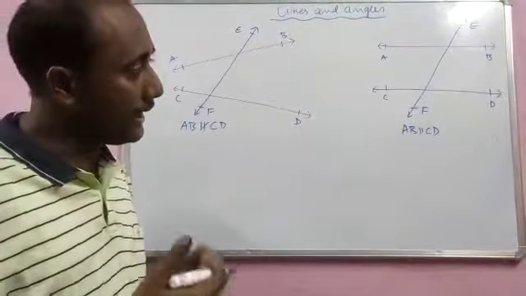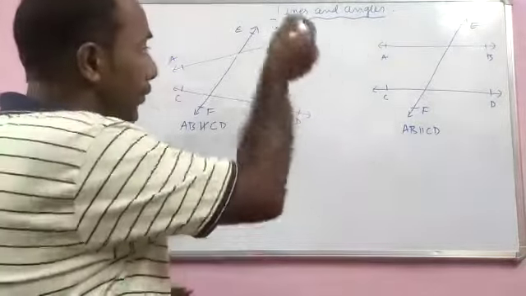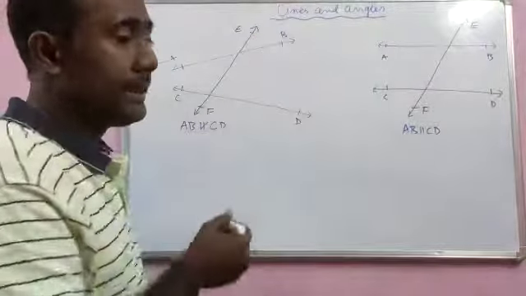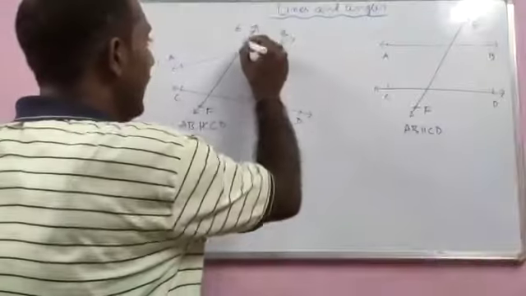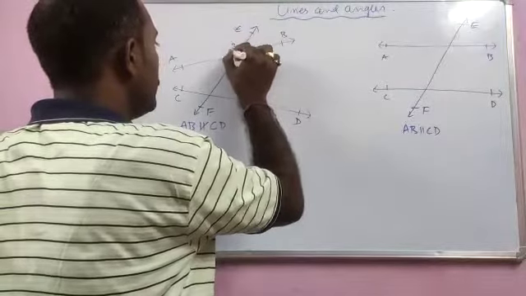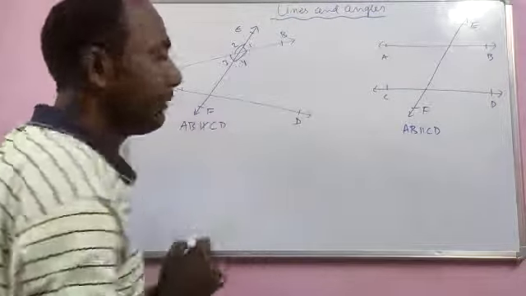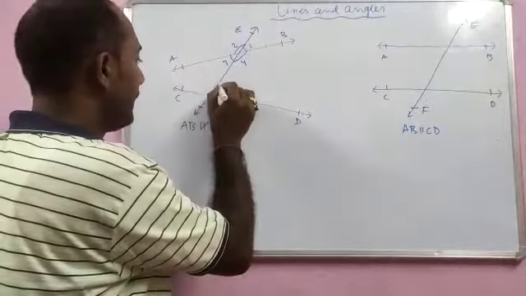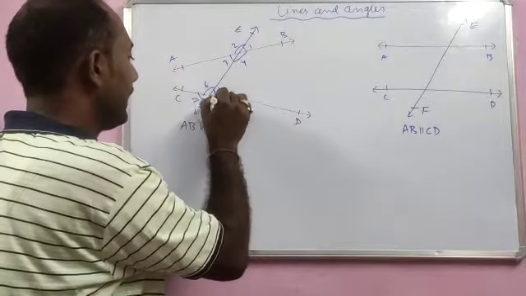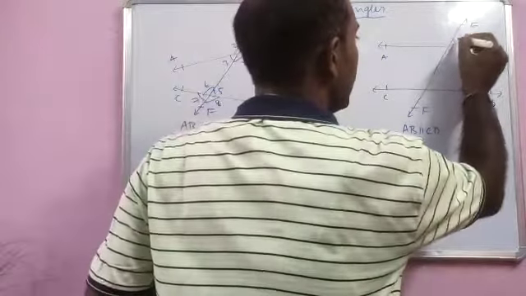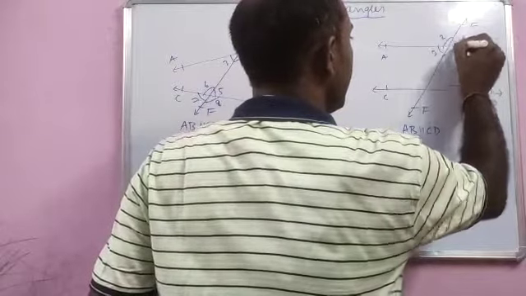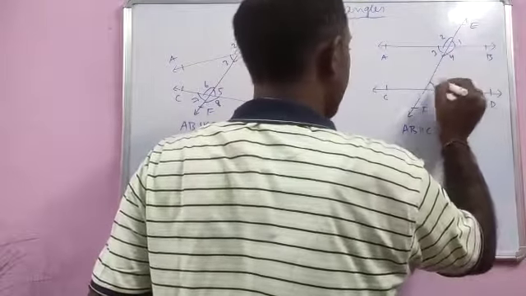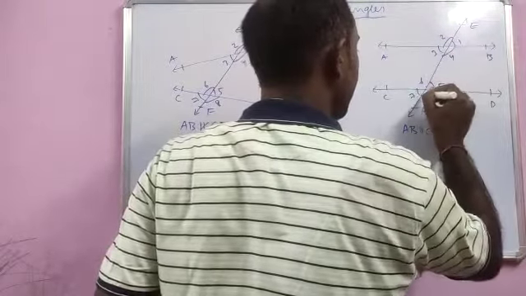Now the next part is when two lines are intersected by a transversal, we will get angles here. Let us name them as 1, 2, 3, 4, and here 5, 6, 7, 8. Here also 1, 2, 3, 4, then 5, 6, 7, 8.